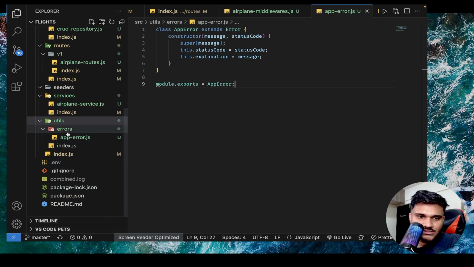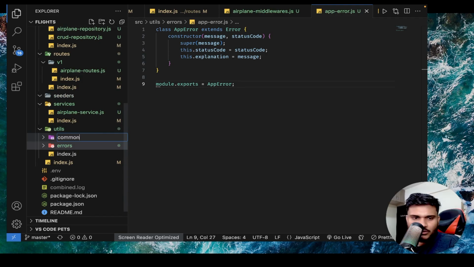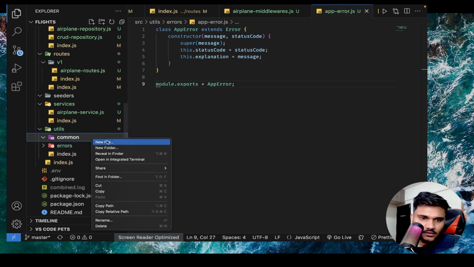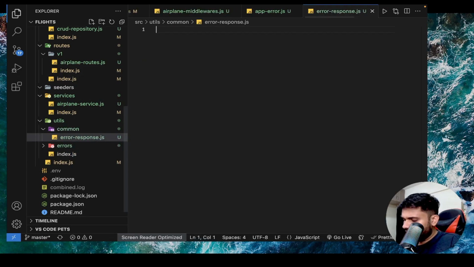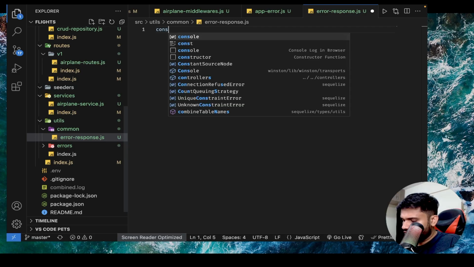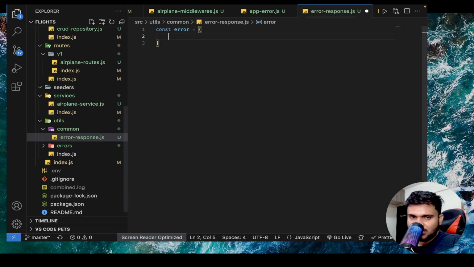Now what I'll do is make one more folder, common, and a new file, errorResponse.js. I'll say const error equals to a custom JavaScript object that we will be using a lot of times.